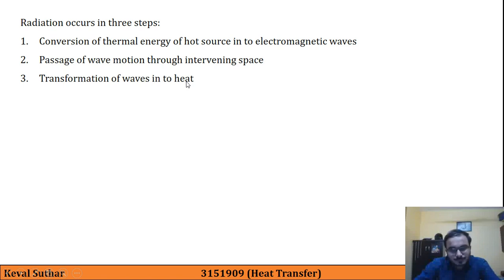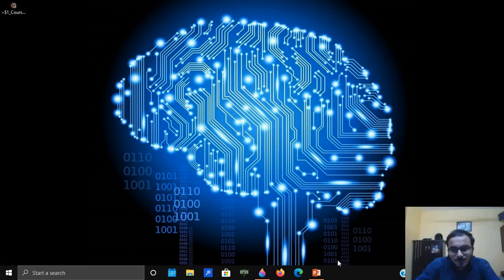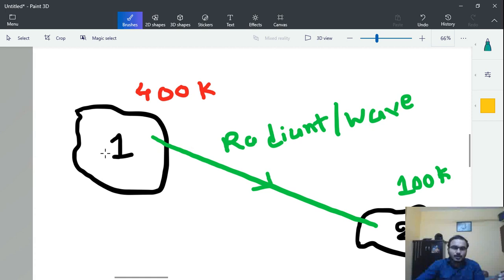So first heat energy is converted into electromagnetic waves, then these waves pass through the intervening space, which can be vacuum or any other medium, and once they strike body 2, the electromagnetic waves get converted into heat energy, so the temperature of body 2 will increase.